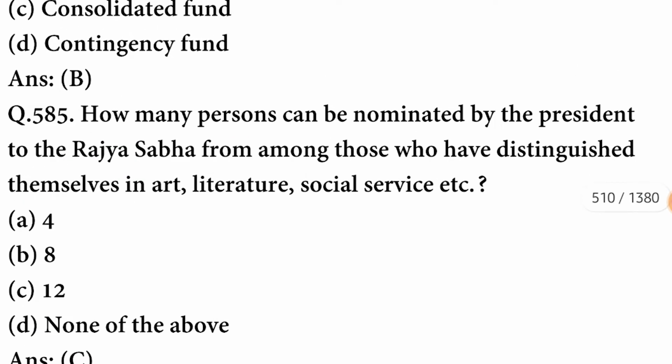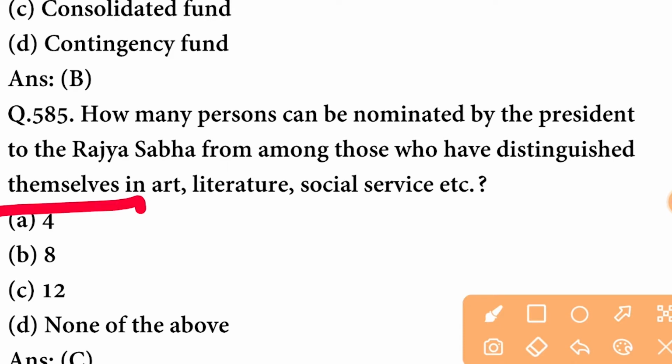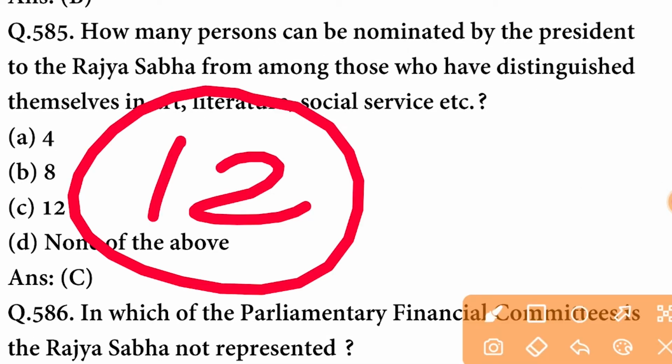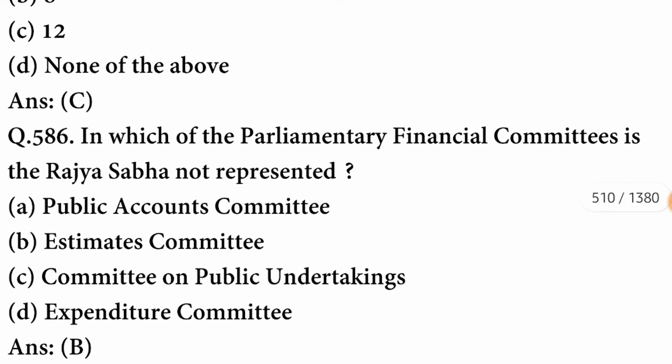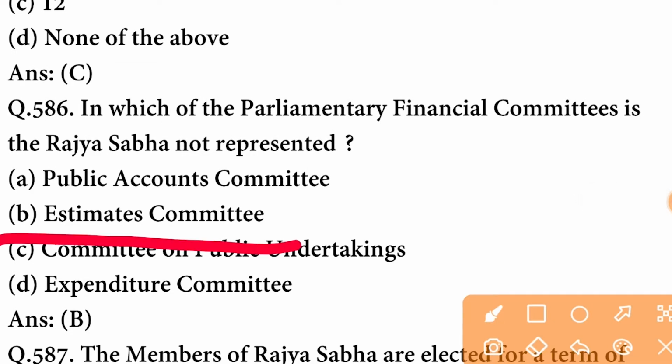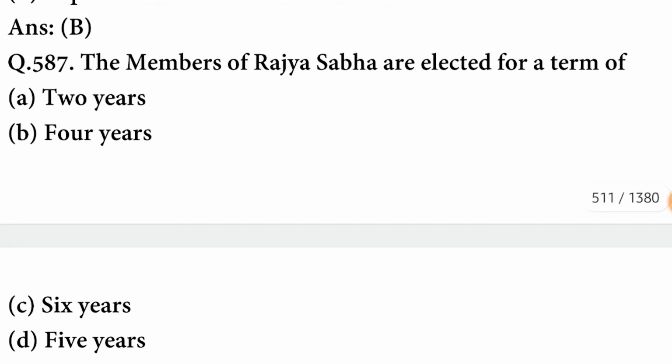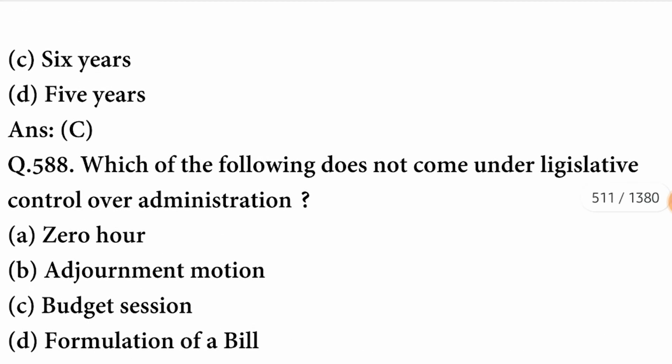B option is correct. How many persons can be nominated by the President to Rajya Sabha from among those who have distinguished themselves in art, literature and social service, etc.? The number of persons is 12. In which Parliamentary Financial Committee is the Rajya Sabha not represented? It is the Estimates Committee. The members of Rajya Sabha are elected for a term of 6 years.